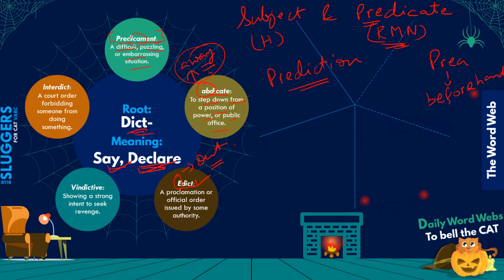So generally a proclamation or kind of an official order that is issued by some authority out in the open, right? So edict stands for that. Let's come to the next term, which is vindictive.